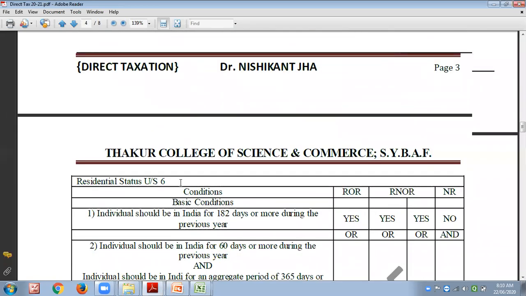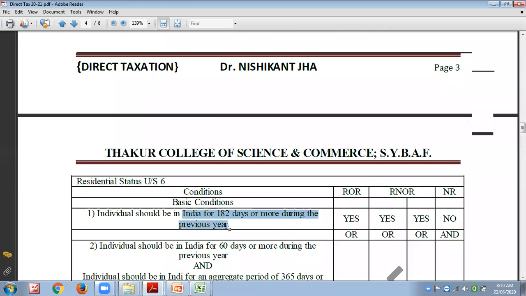Now today we are going to refer to section 6 of the Income Tax Act, which decides residential status of an individual or assessee. It states residential status is purely based on the number of days you are residing in India.